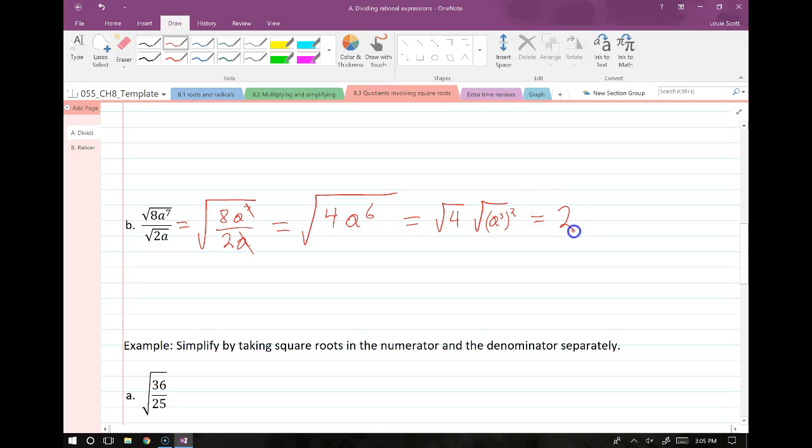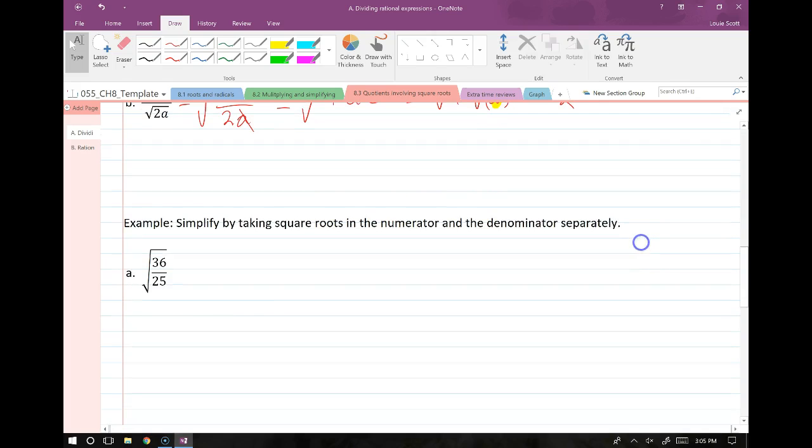The 4 turns into a 2, and if you take the square root of something and then square it, that thing just pops out, a cubed. Once again, this was a square root; we started out with a to the 6th, and we just halved the exponent.